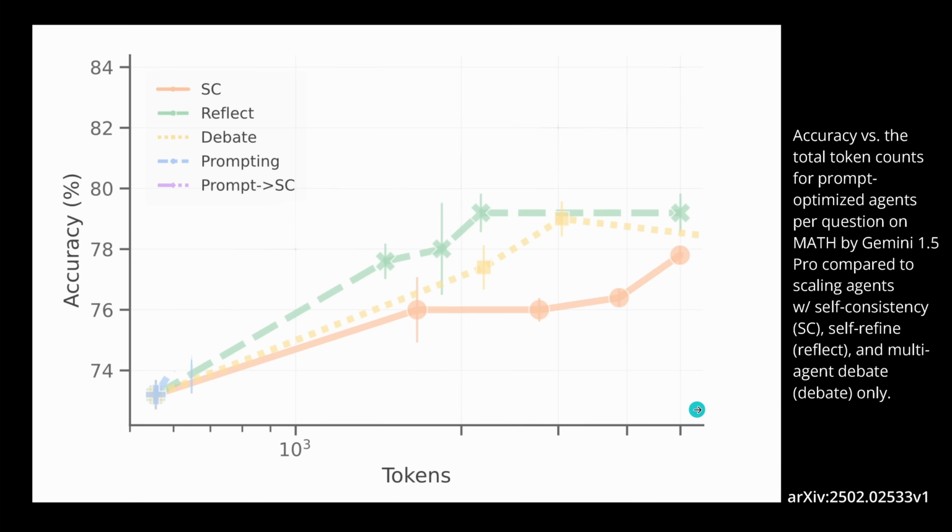Even with a lot of tokens, here the total token count for the prompt optimized agent here per question, and we have here the mathematical data set at Gemini 1.5 Pro, and we compare this now. And then the debate, multi-agent debate, you see here in the yellow. Yeah, it's a little bit better, but it's real close here to the maximum performance. And then we go with the self-reflect here. This is now the best. We have here a plateau. And again, we are somewhere at 78, 79% accuracy.